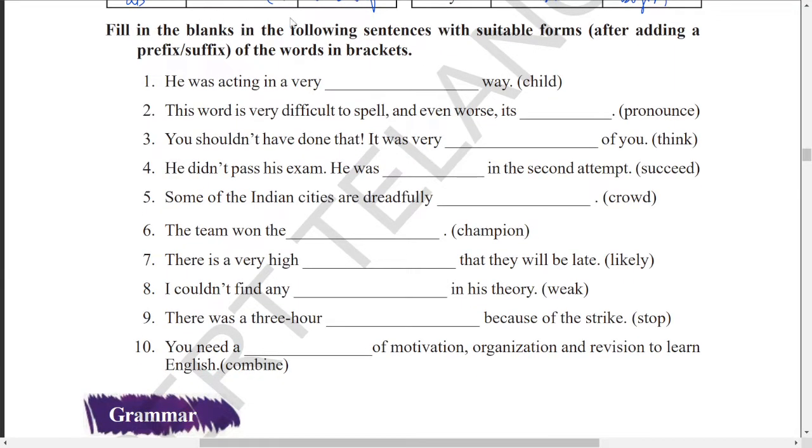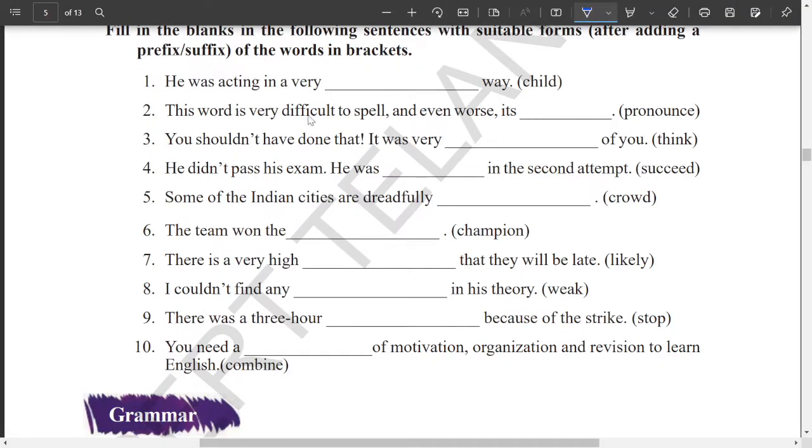Now here, fill in the blanks in the following sentences with suitable forms after adding a prefix or suffix to the word in brackets. You can add a prefix or suffix in this case. So let us check this. I was acting in a very dash way. Which word, child is given. Here you can go with childish. Is acting in a very childish way.